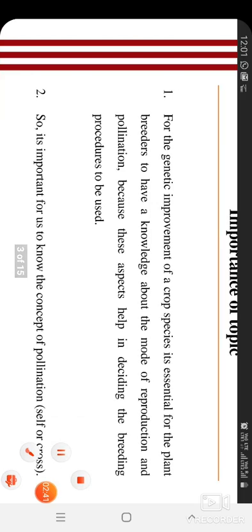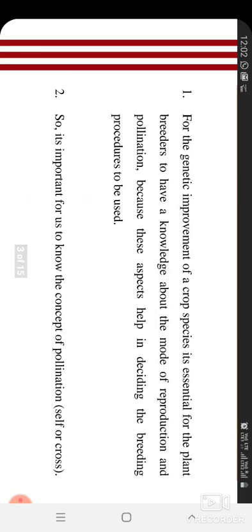So why have we chosen this topic, and why do you have to study it? For genetic improvement of crop species, it is essential for the plant breeder to have knowledge about modes of reproduction.